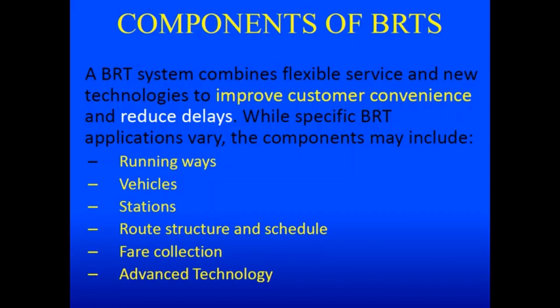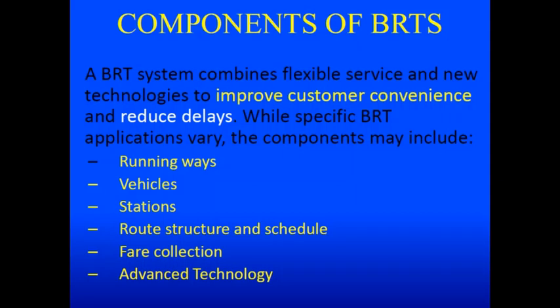The components of BRTS: a BRTS system combines flexible service and new technologies to improve customer experience and reduce delays. While specific BRTS applications vary, the components may include running ways, that is the right of way that is used, or the dedicated lanes that are used for BRTS, then the vehicles or the buses, what we call as the stock, then the stations that are very luxurious and convenient for the passengers, the route structure and schedule, including the frequency of buses and the scheduling of these buses.